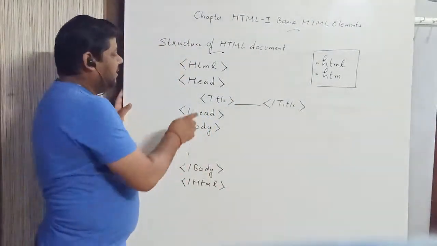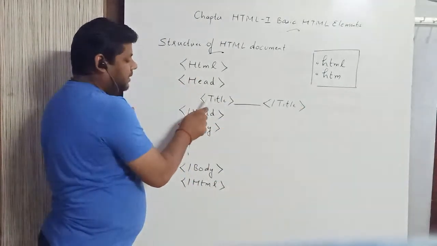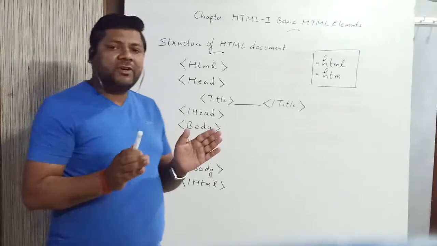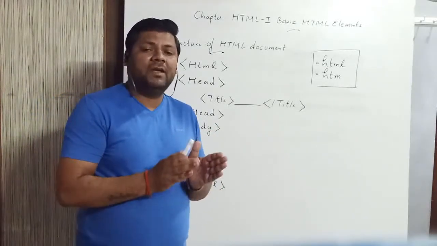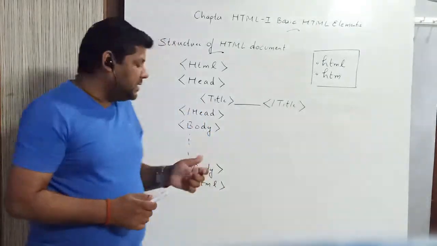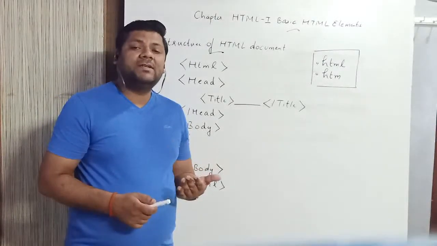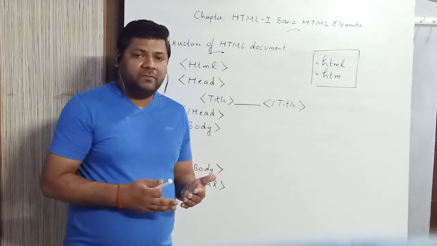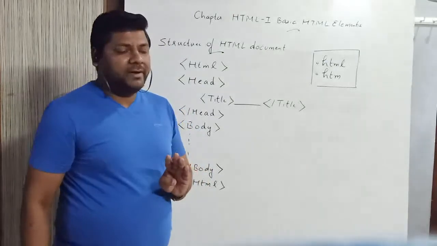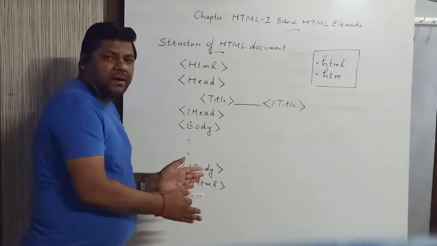Come back to our portion. These tags for HTML, head, title, and body all form the structure of your document, and therefore they are also called structural tags. All those tags that come inside the body tag are going to format your document, therefore they are called formatting tags. So we have two types of tags, the structural tags and the formatting tags. Remember, there are only four structural tags: HTML, head, title, and body. And all these tags are container elements.